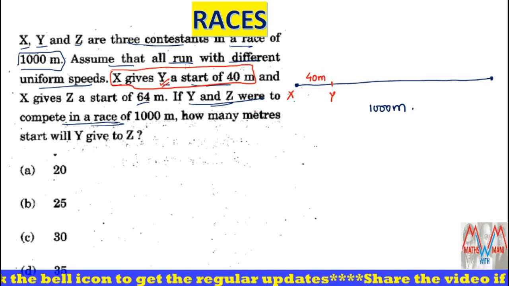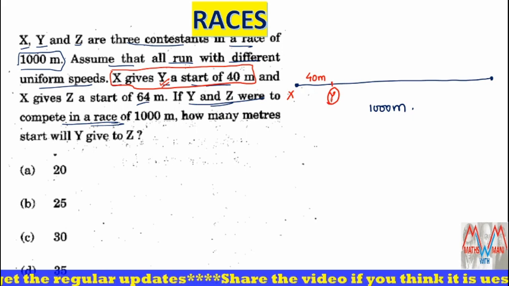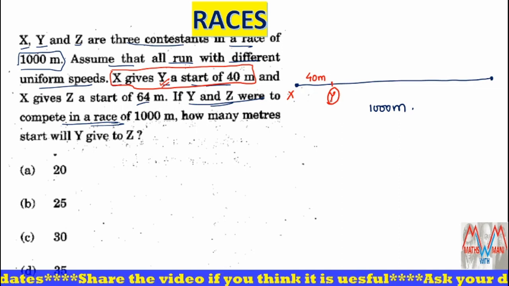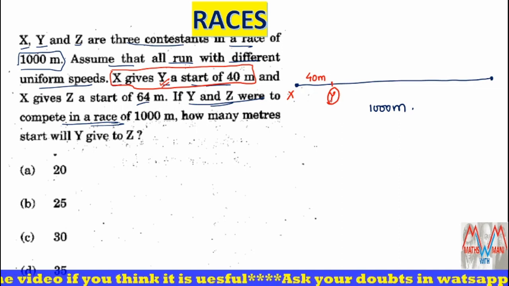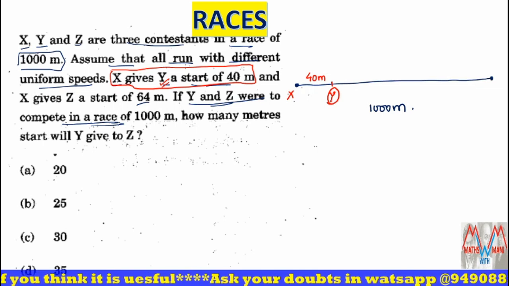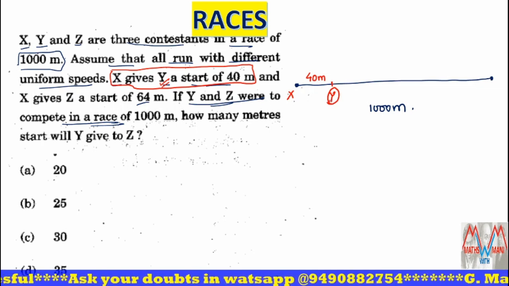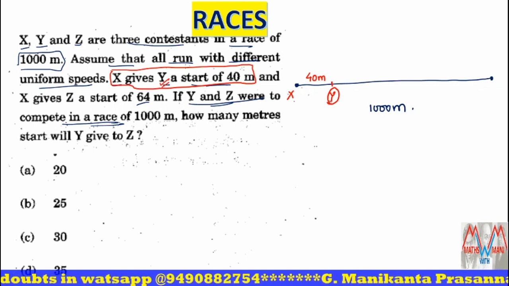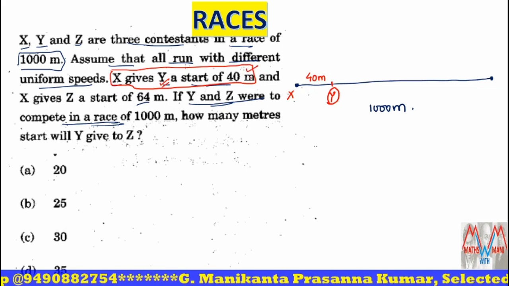That means Y has to travel only 960 meters, but X has to travel 1000 meters. If Y completes 960 meters, then he wins the race, but X has to travel 1000 meters. Clear? So that is what the start means.